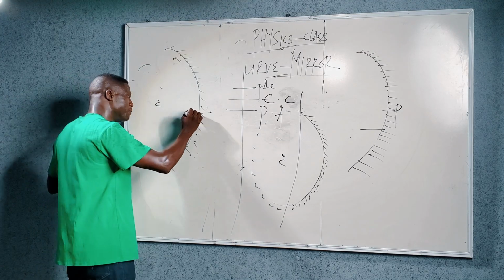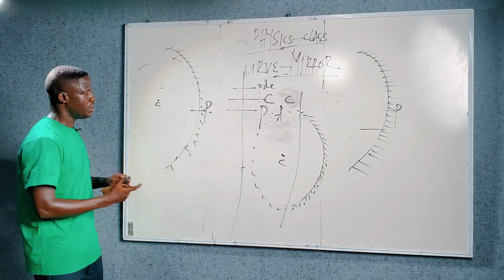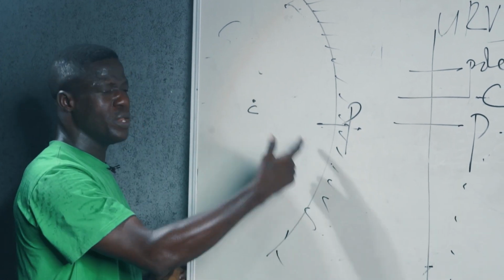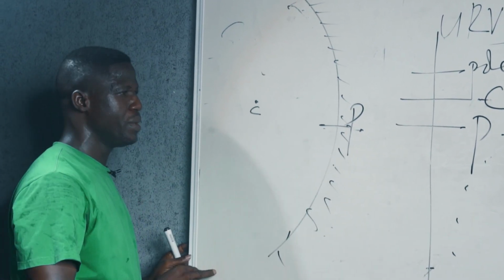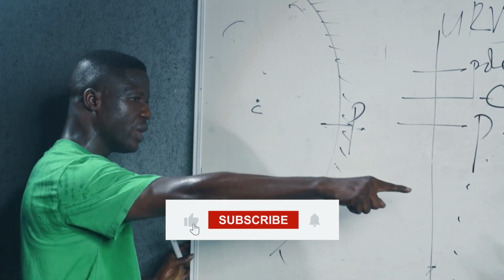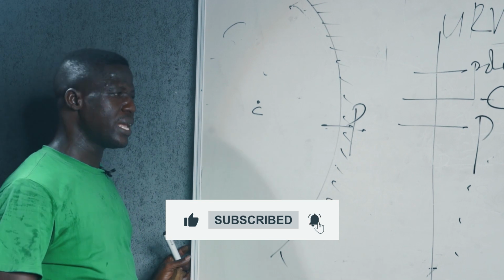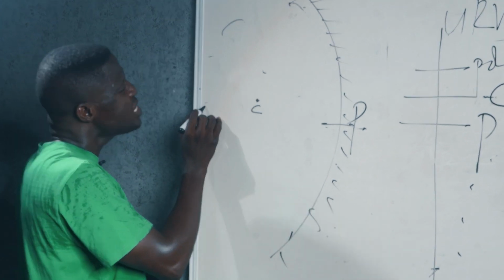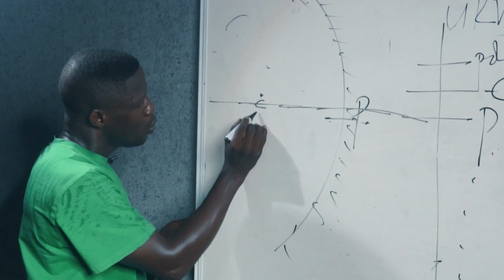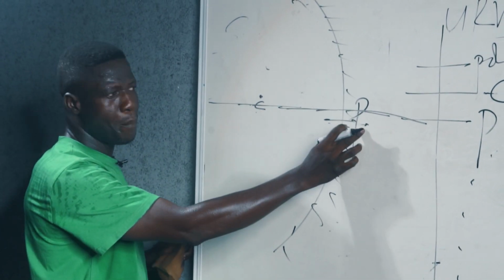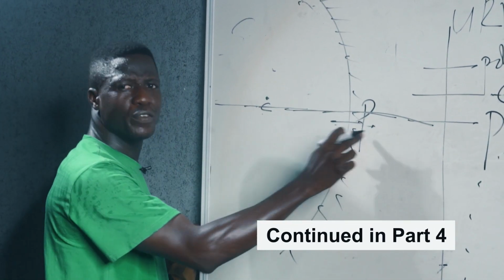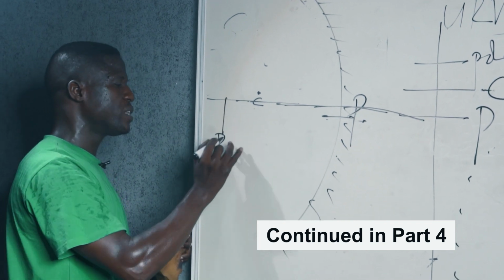I have been able to explain what the pole of the mirror is all about. Look at it here. The midpoint, otherwise known as the optical center of the mirror, is known as the pole of the mirror. Then I told you that the center of curvature is simply the center of the sphere of which the mirror was formerly a part. Now there is an imaginary ray that is connecting the center of curvature to the pole. Look at the center of curvature. Look at the pole. This line that is connecting the center of curvature to the pole of the mirror is what we call the principal axis.